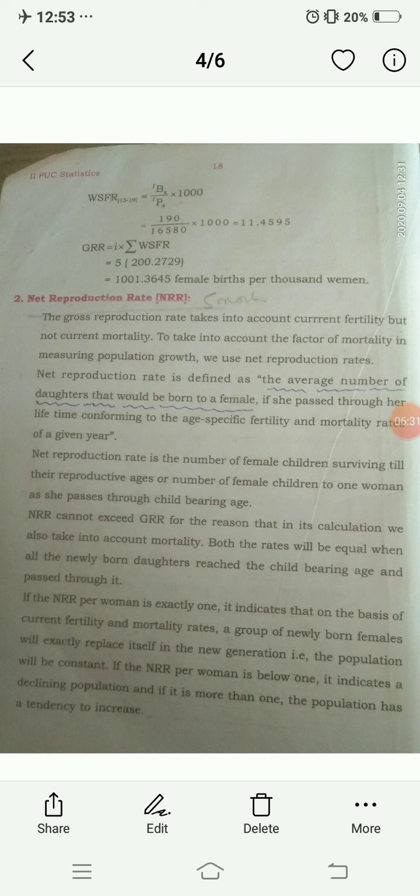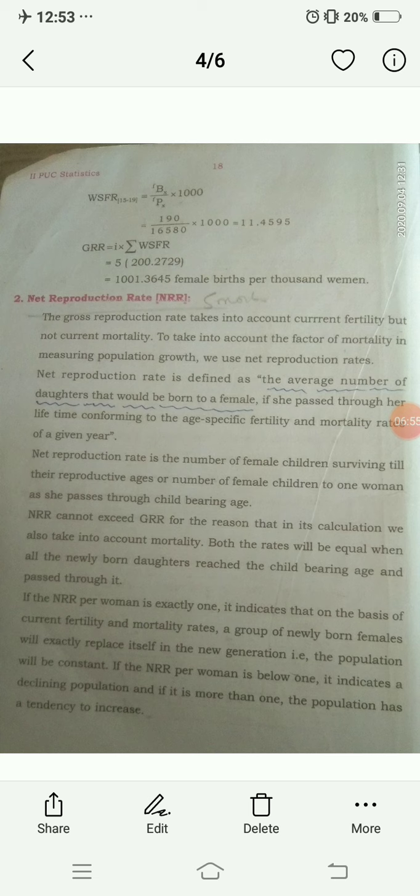If the NRR per woman is exactly 1 when we calculate the net reproduction rate in problems, it indicates that on the basis of current fertility and mortality rates, a group of newly born females will exactly replace itself with the new generation.